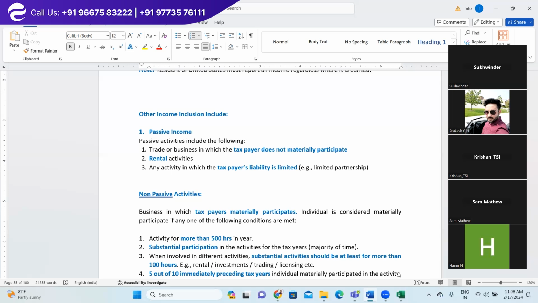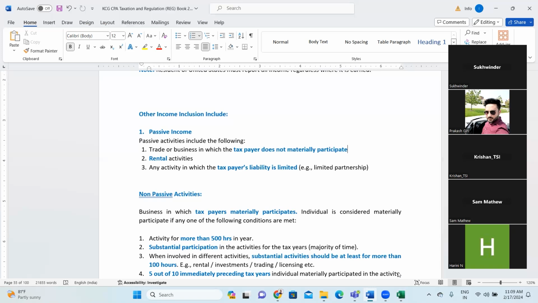Yeah, I think Rakesh, you have covered more or less exactly the thing which we have discussed. So yes, passive activities are those activities in which the taxpayer is not actively involved. We'll be understanding in detail when the taxpayer is considered not actively involved, and when the taxpayer is considered actively involved. Accordingly, we can identify the respective category of income, whether to consider it as active activity income or passive activity income.